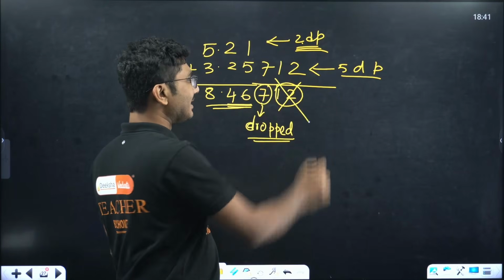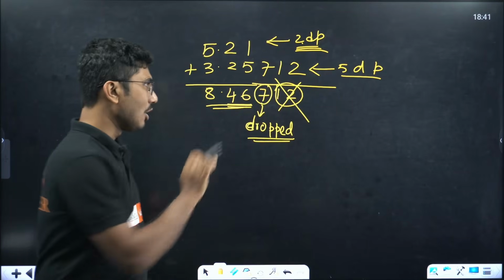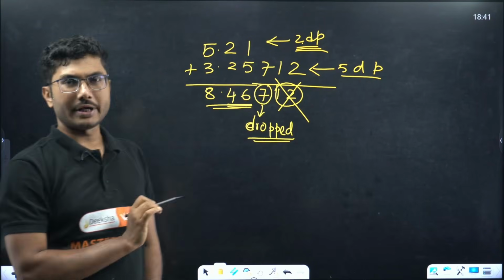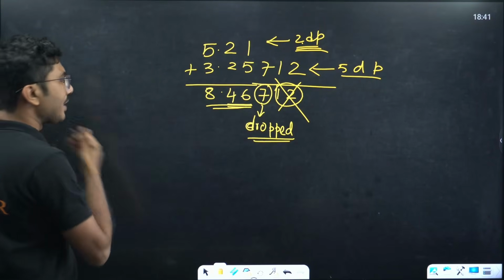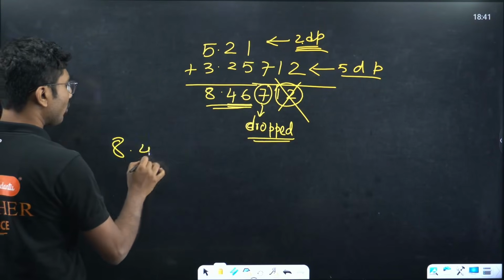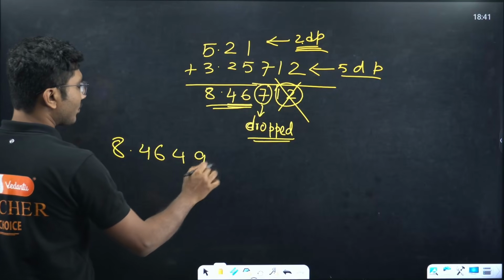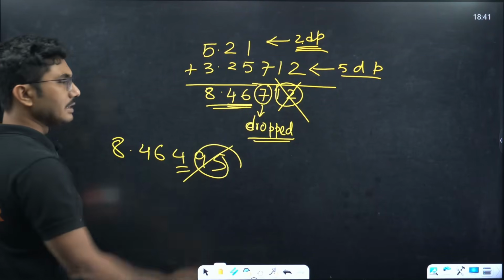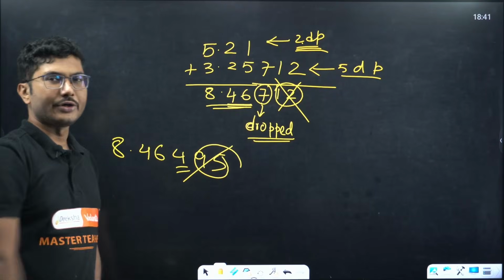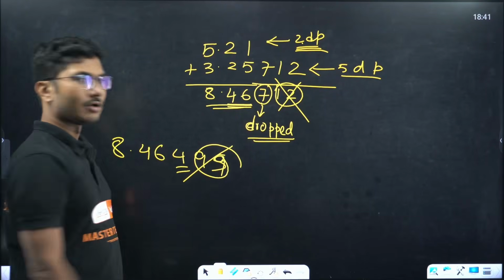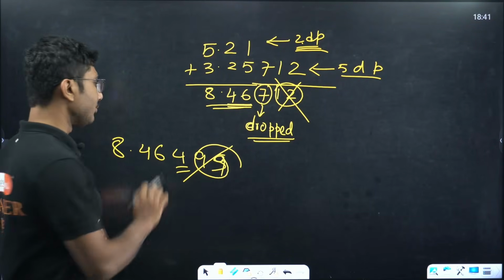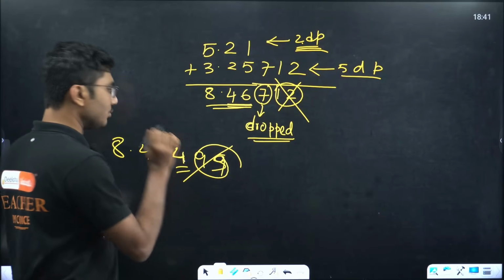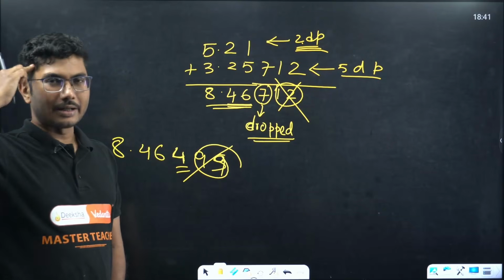They are completely insignificant. So there might be cases like 4, 9, 5. You do not consider these, only this digit is important. No matter how big the value is, even if it is 9, 9, we will not consider it. Embed that in your head.